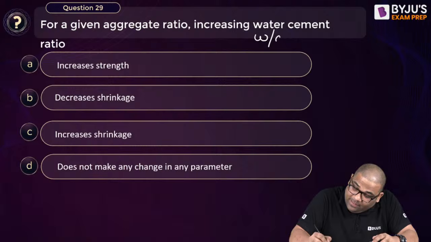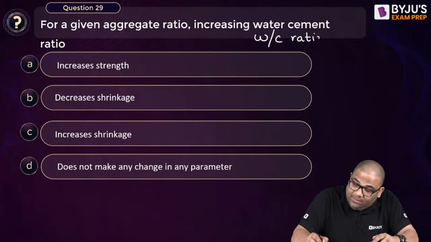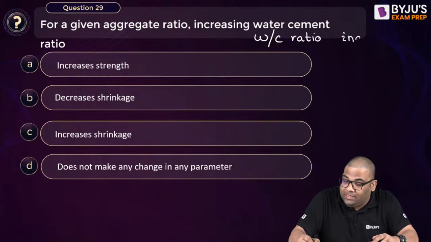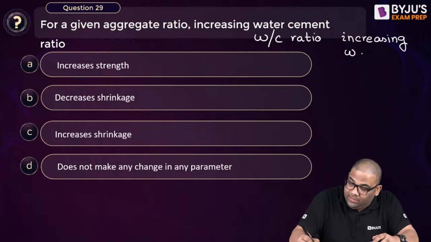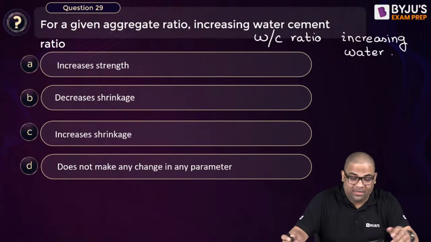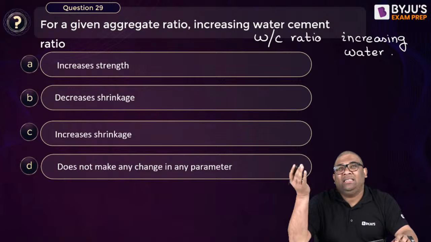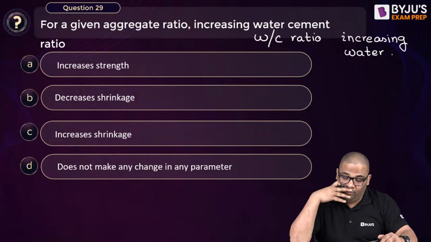Increasing water cement ratio is actually increasing water. So increasing water will have what effect? This is common sense. Water increases, what happens? It will evaporate also. Tell me the answer.